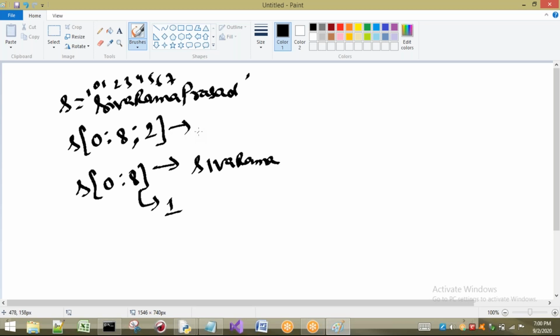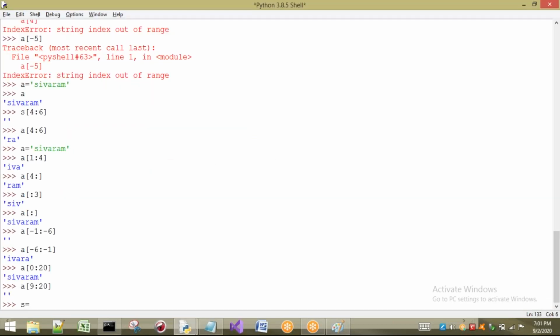So what happens? From 0 onwards it will start. Step 1 means it will go to I. Second step means it will go to V, so it will print V. Next again step 2 means what? First step this one, second step R, next one M. Completed. Okay, 2 steps you have done. The first one is S. Next one is V. Next one is R. Next one is M. Okay, this is the case. Let us see what will be the output.